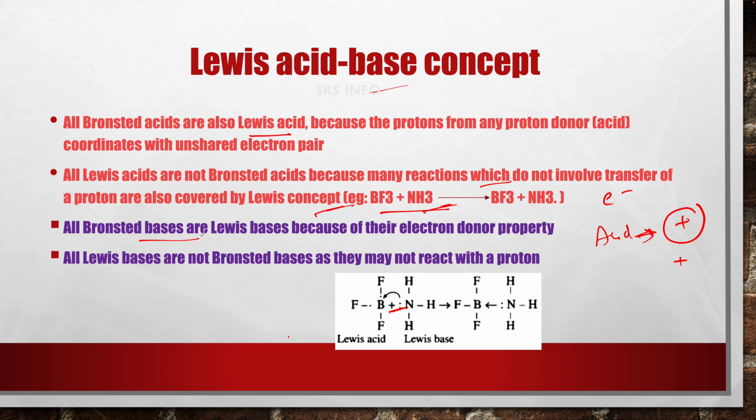Like that, all Bronsted bases are Lewis bases because of their electron donor property. Bronsted bases can accept a proton because they have an electron pair. Okay, but all Lewis bases are not Bronsted bases because they may not react with a proton. There is no guarantee that a reaction with a proton takes place in Lewis base theory. That's why all Lewis bases are not Bronsted bases, but all Bronsted bases are Lewis bases.